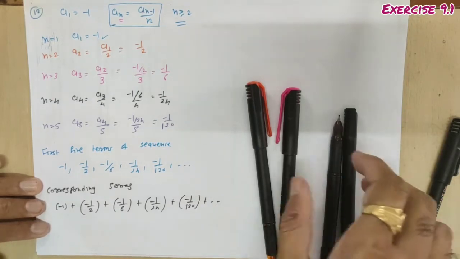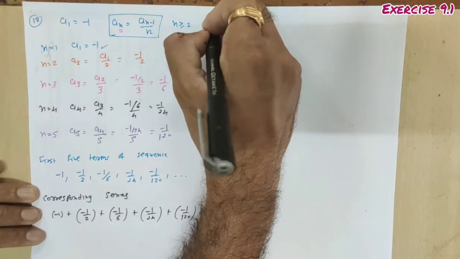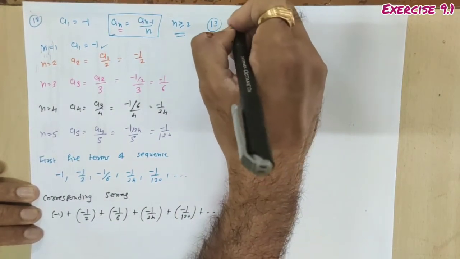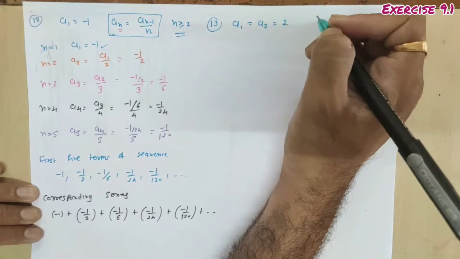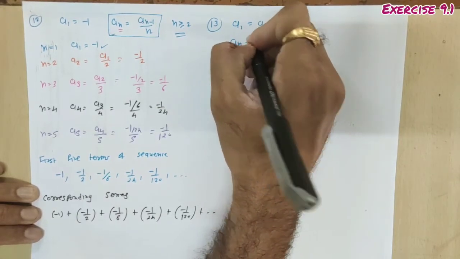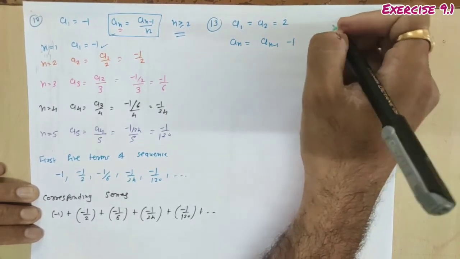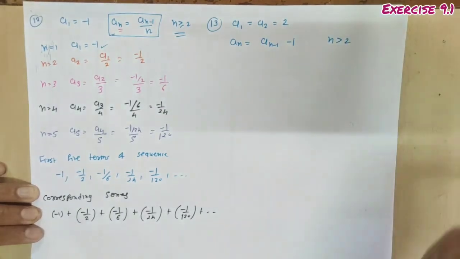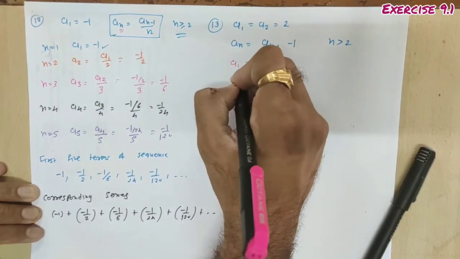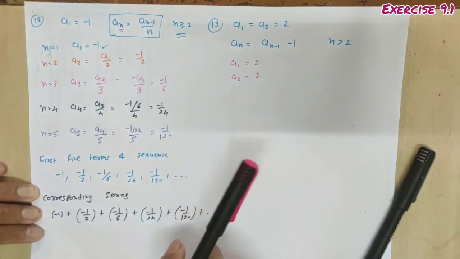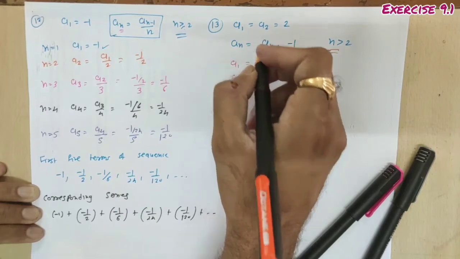Now question number 13. For question number 13, we are given a1 equal to a2, the first two terms are fixed, which is equal to 2, and then the general term is an equal to a(n-1) for n greater than 2. So the first term a1 is fixed 2, the second a2 is also fixed 2. For the third term, which is greater than 2, we have to use the definition of the sequence.